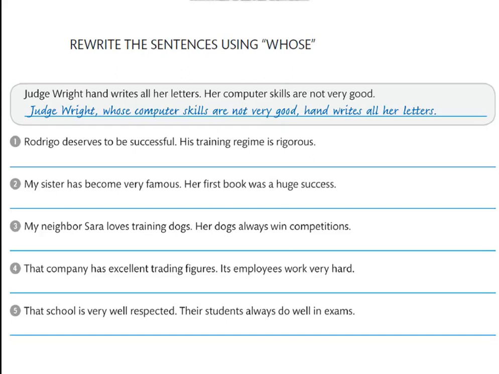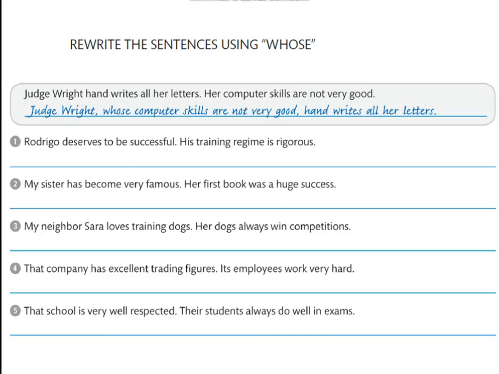Number 2. My sister has become very famous. Her first book was a huge success. My sister, whose first book was a huge success, has become very famous. Number 3. My neighbor Sarah loves training dogs. Her dogs always win competitions. My neighbor Sarah, whose dogs always win competitions, loves training dogs.